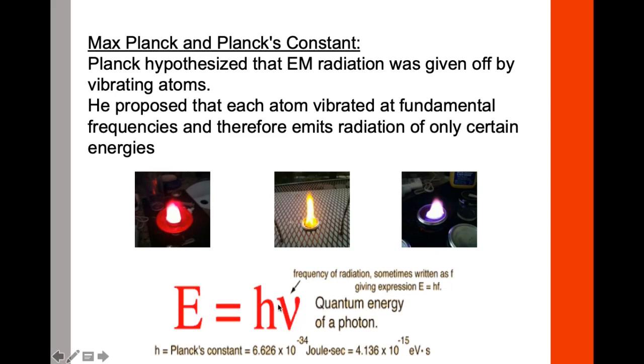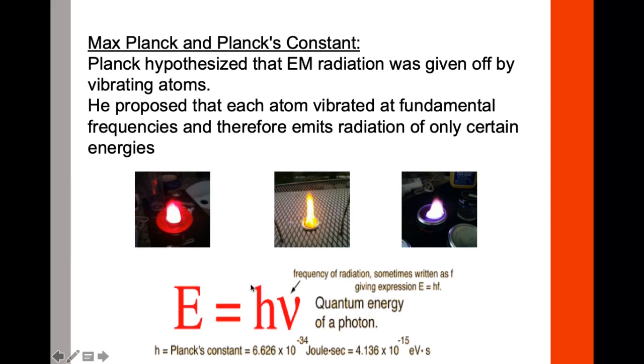Nu is for frequency. And according to this equation, if the frequency increases, energy increases. And if energy decreases, frequency also decreases. Therefore, giving us a relationship between energy and frequency that they are directly related to each other. As one increases, the other one also increases.